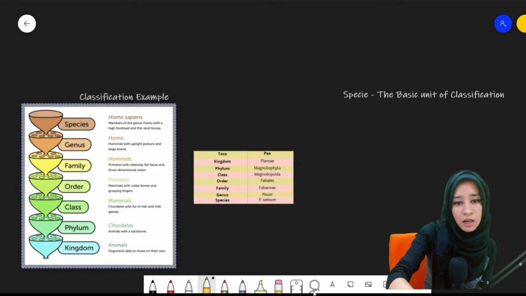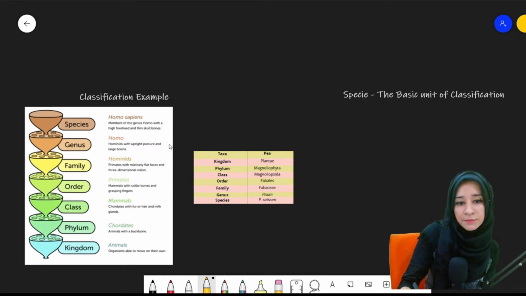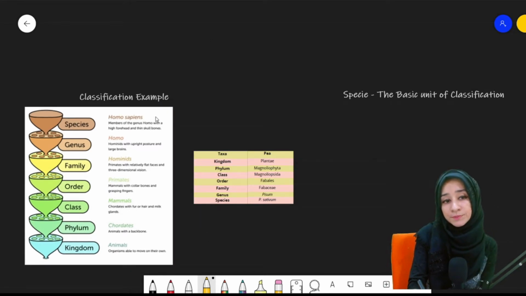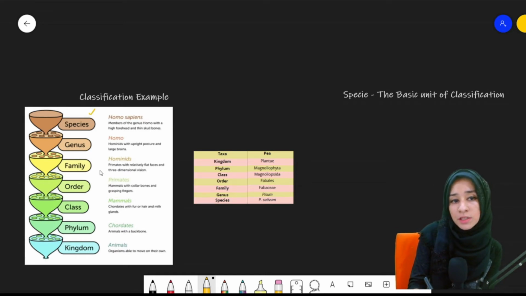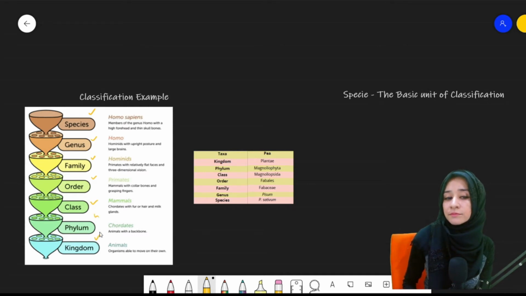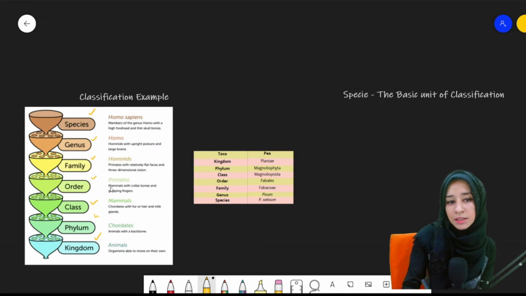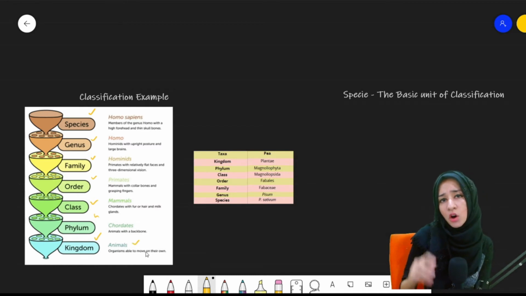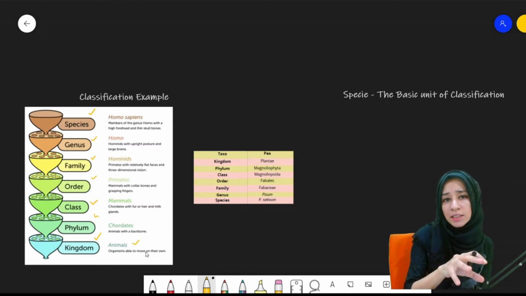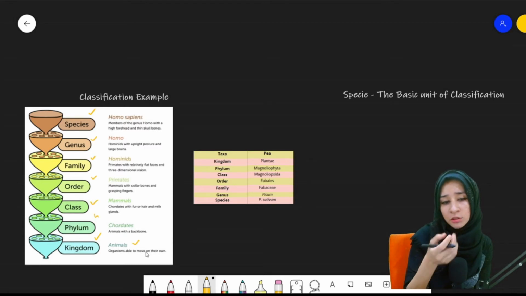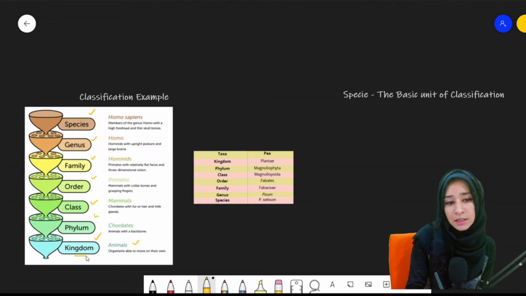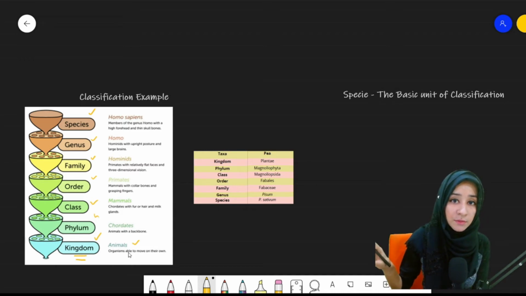Now, if we see this, this is the classification of human beings. This is the lowest level, species. Then comes genus, family, order, class, phylum, kingdom. The highest level is the kingdom. Now, when we classify humans into all of these groups, how are we going to classify? We started from kingdom Animalia, or kingdom animals. All of the animals were included in this kingdom. This was the largest kingdom. Humans are present in the kingdom Animalia.